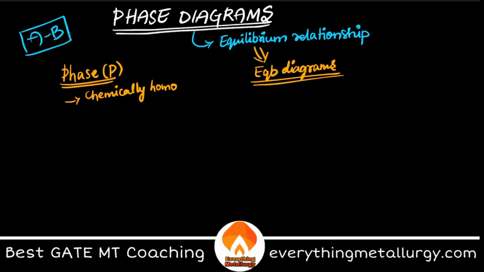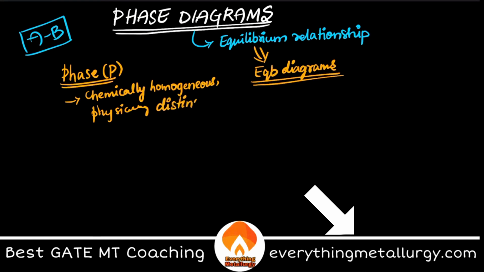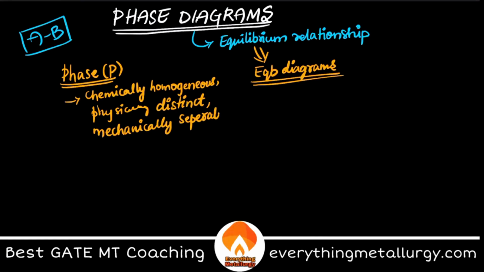So phase is a chemically homogeneous, physically distinct, and what is the other thing that I said? Mechanically separable. This is a well-known definition of a phase. Chemically homogeneous means uniform composition. Physically distinct means you should be able to differentiate it.